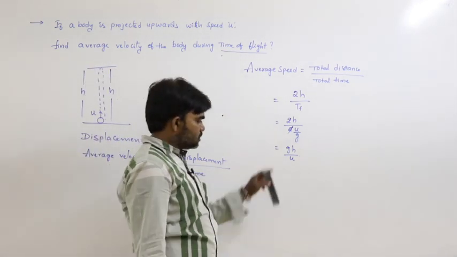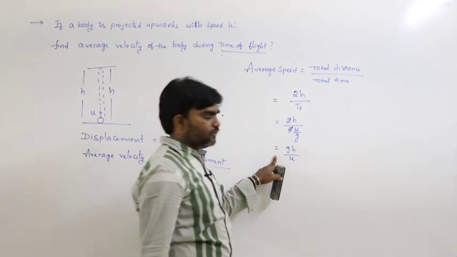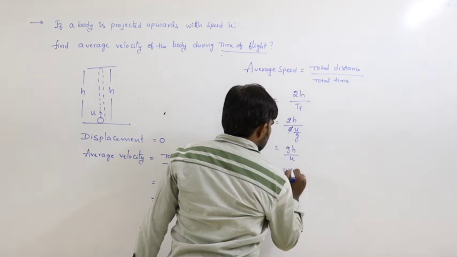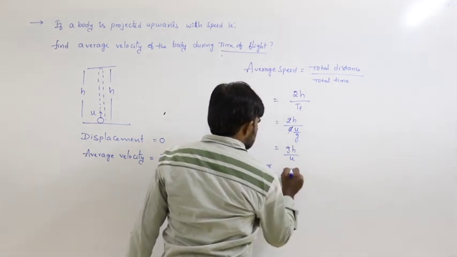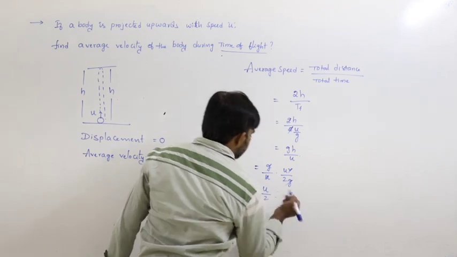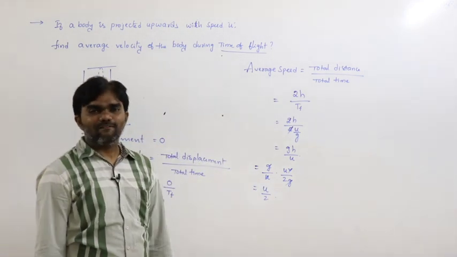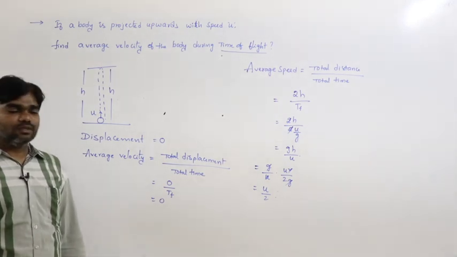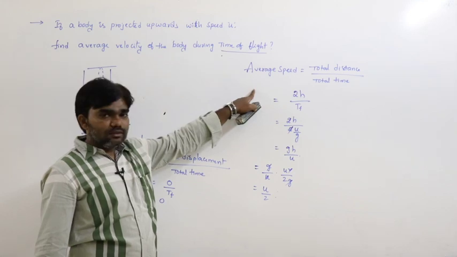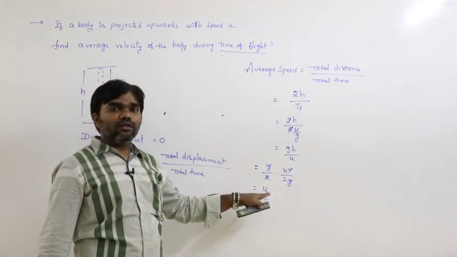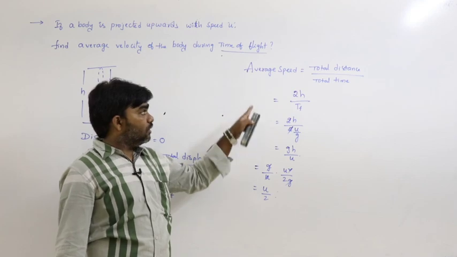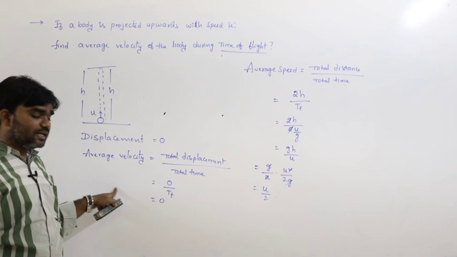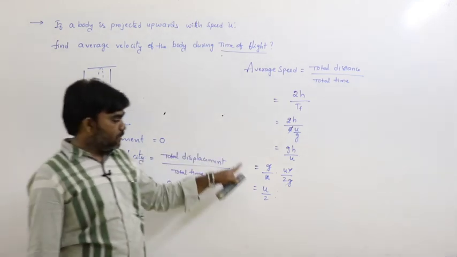Again this can be simplified. This is g by u into the maximum height, and what is the maximum height formula? u square by 2g. g gets cancelled, u gets cancelled, that is u by 2. Average speed is u by 2. That is the average speed during the total time of flight. But average velocity during time of flight is 0, whereas average speed is u by 2.